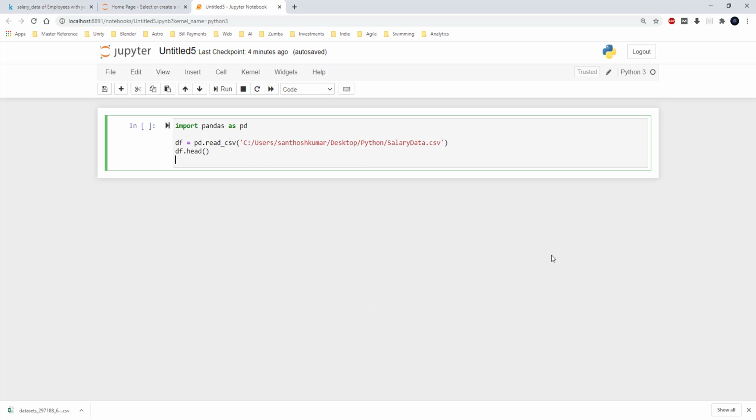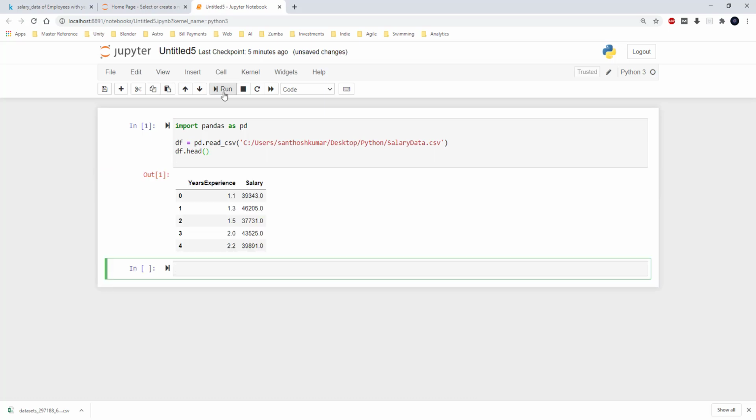So Pandas is one of the very important libraries when it comes to machine learning, and here I have imported Pandas as pd, and I am going to define a data frame. In the data frame, I am going to assign the values which are read from the CSV file that we have downloaded from Kaggle.com, and df.head. This just gives the sample first 5 rows which are present in the file. I am running this and I can see the 5 rows. It has the years of experience and salary.